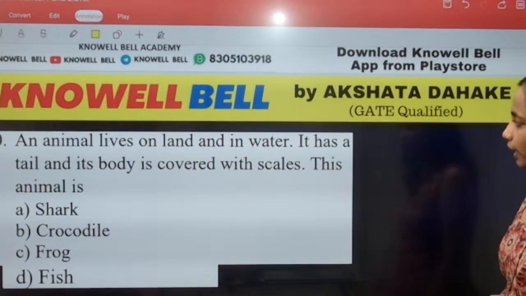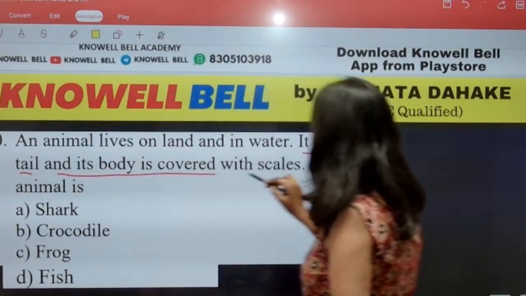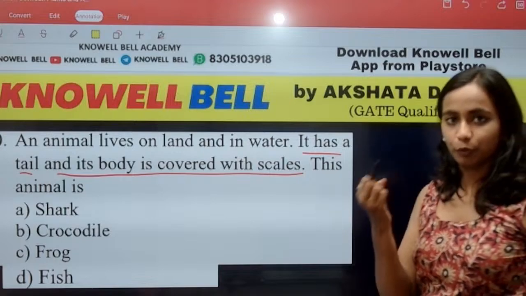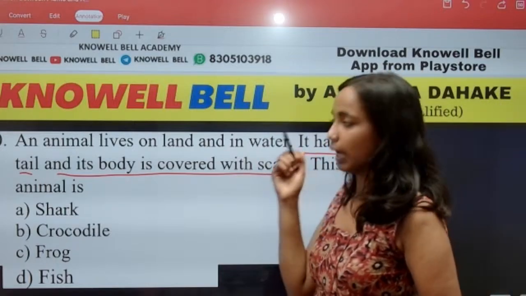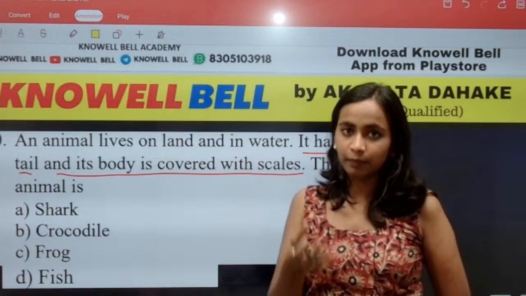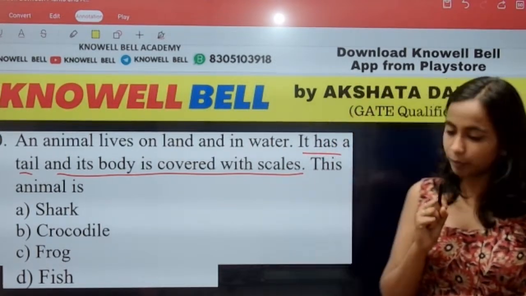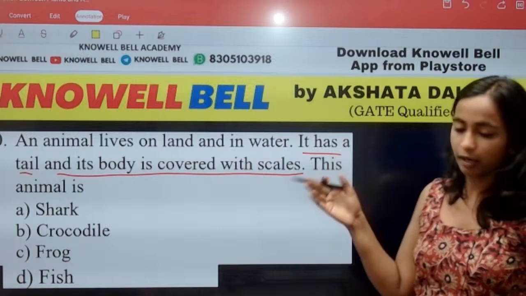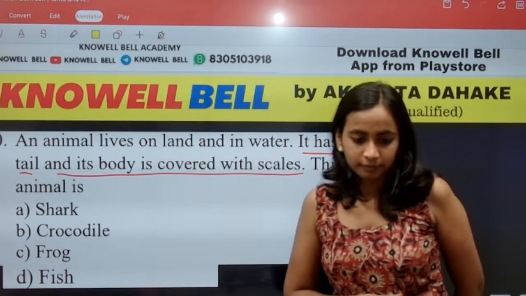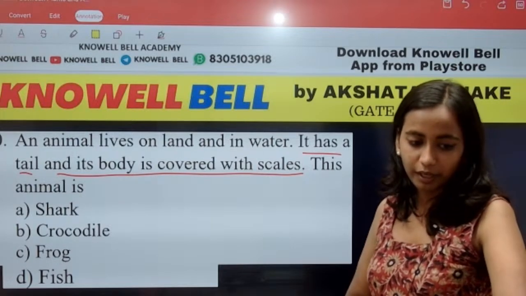Animal that lives on land and in water. It has a tail and its body is covered with scales. Which animal will it be? You have been given a description for the animal. This animal lives on both land as well as in water. The animal has a tail. The animal has a body that is covered with scales. So what will be the animal? Shark, crocodile, frog or fish? Which animal are we talking about?